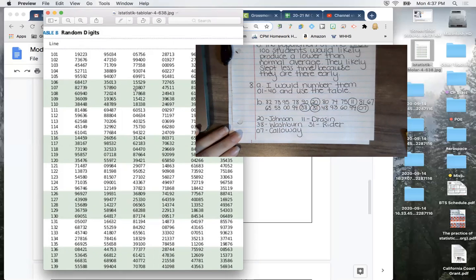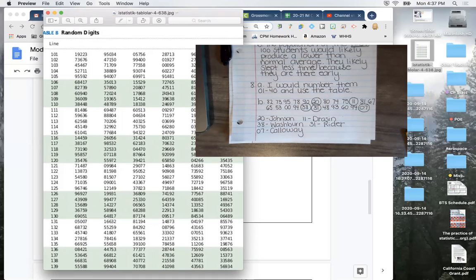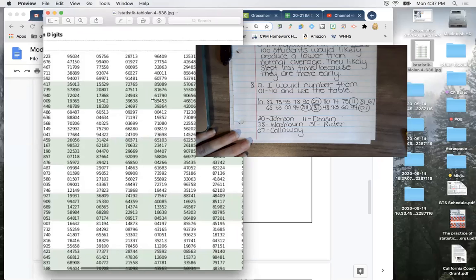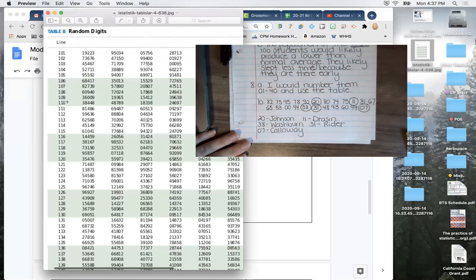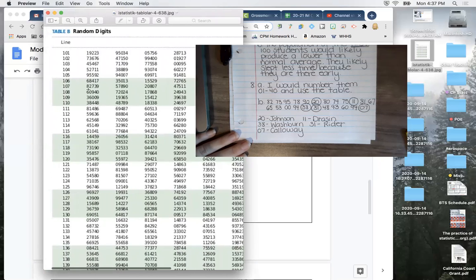I continued to do that. So you can see I wrote down the numbers 80, 74, 75, 11. There's my next person. So all I did was run along line 107. Remember that if you run out of line, like at the end, you just go down to the next line, line 108, and then start there with 60, okay? Which is what I did.